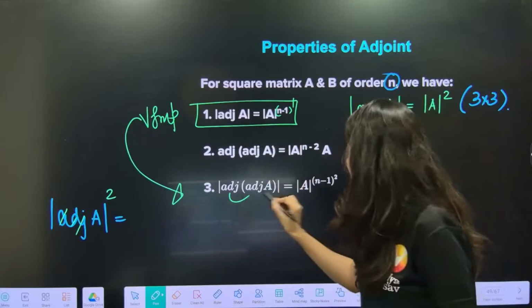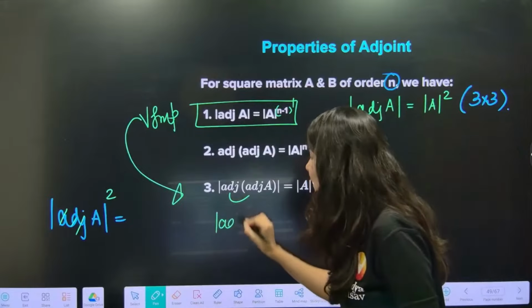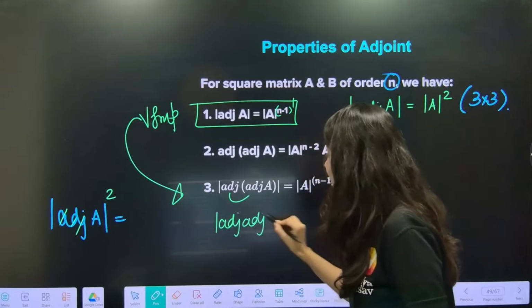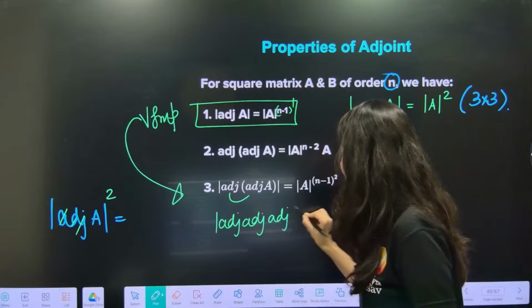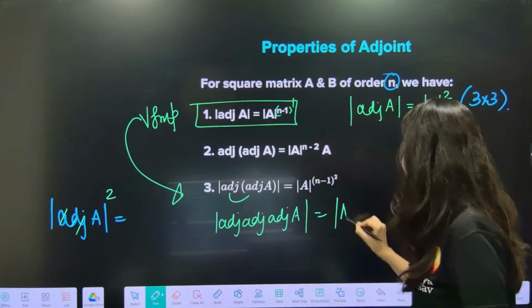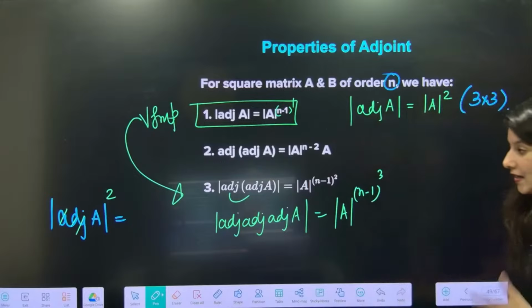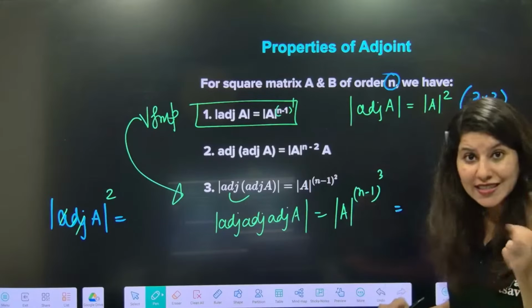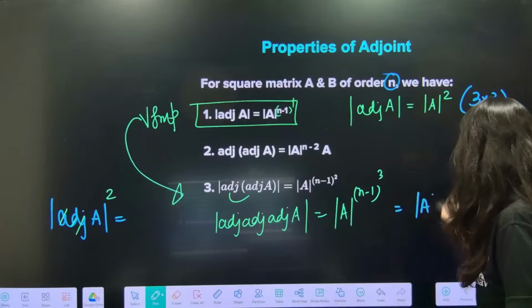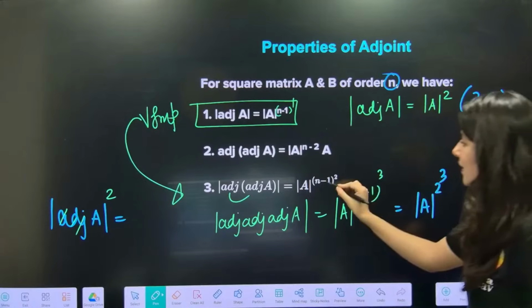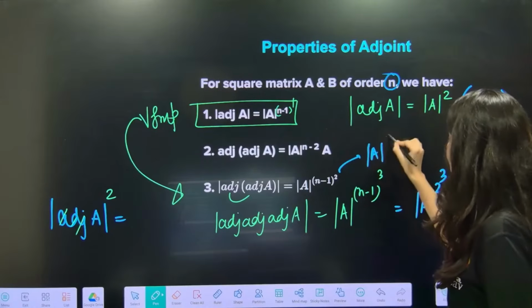If there are 2 adjoints, n minus 1 square. Now triple adjoint, everybody: adjoint of adjoint of adjoint of A. Tell me the property. Determinant A power n minus 1 cube. And when the order is 3 cross 3, determinant A 2 cube. Here, determinant A 2 square.